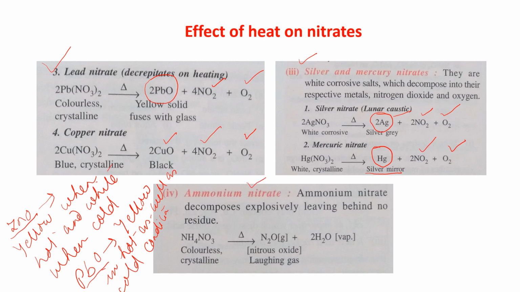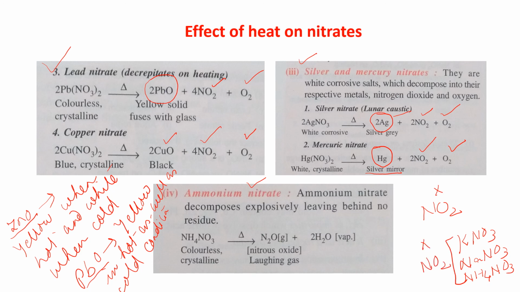Ammonium nitrate on heating is also not giving you NO2, like other nitrates. So three are not giving it: potassium nitrate, sodium nitrate and ammonium nitrate. These three do not give NO2 on heating.